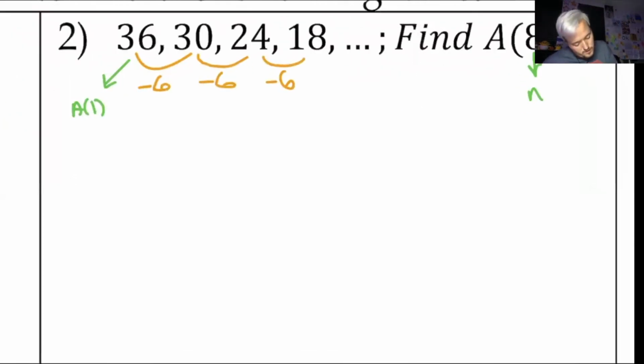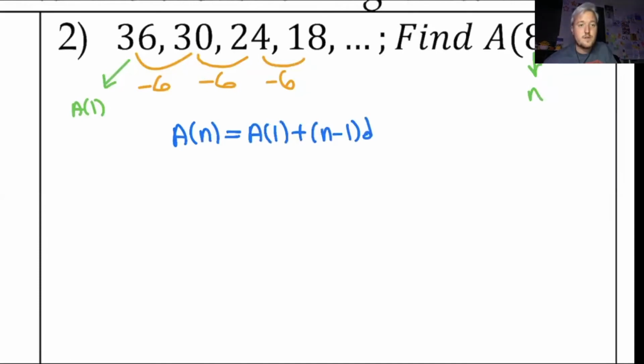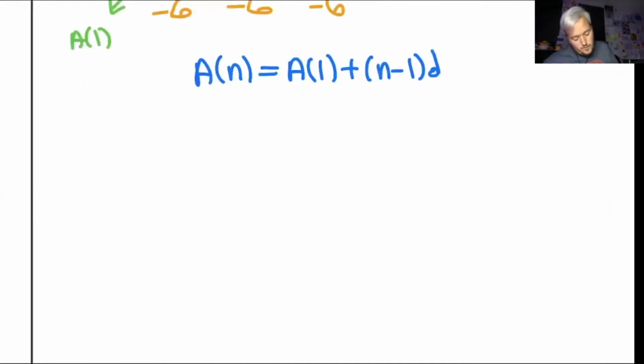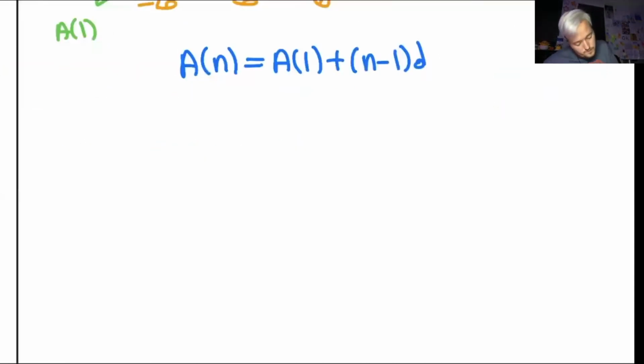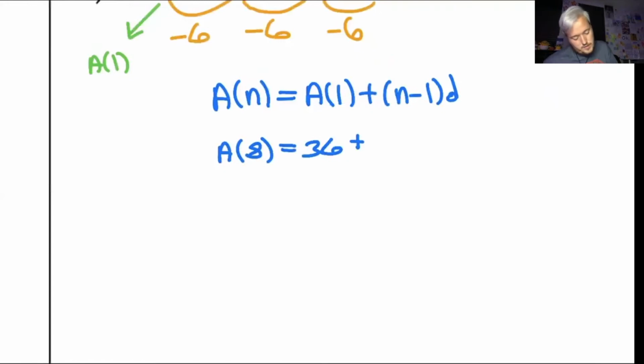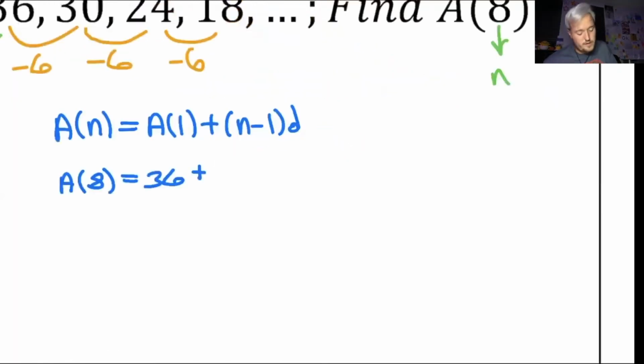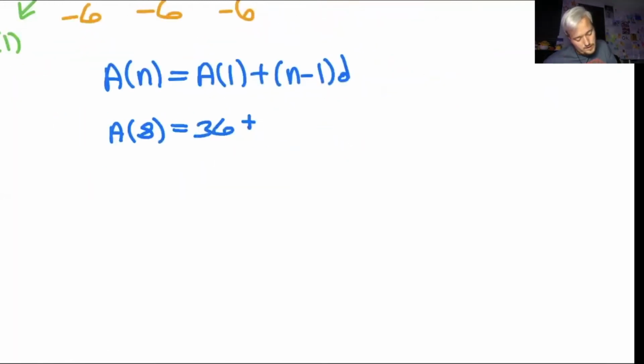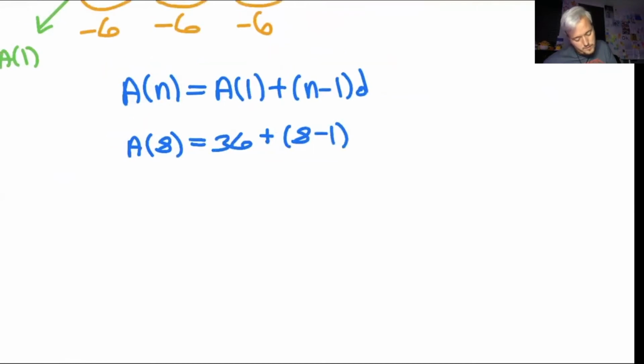So once again, a of n equals a of 1 plus n minus 1 times my common difference. I'm finding a of 8, so a of 8 equals my first term, which is 36, plus n minus 1. I'm finding the 8th term, so 8 minus 1 times my common difference, which is negative 6.